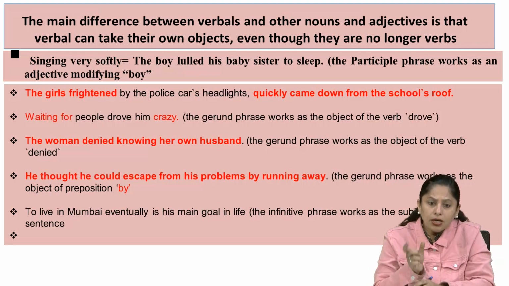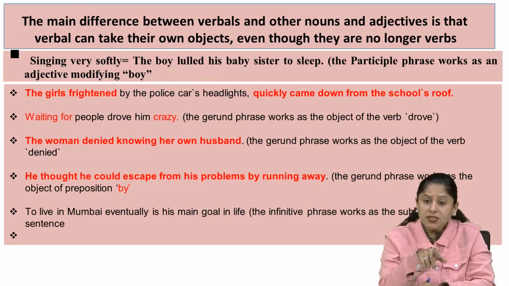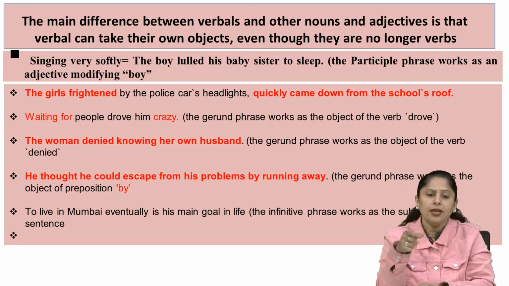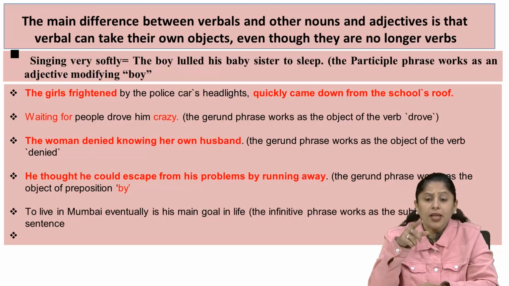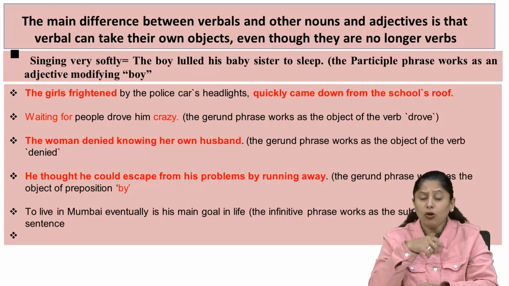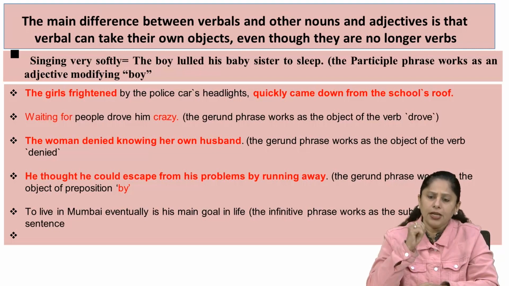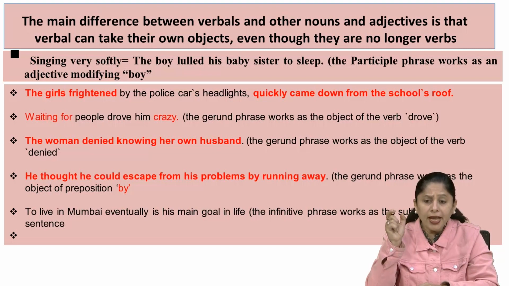Naturally, the word marriage is replaced by this whole phrase, and you will understand that to live in Mumbai eventually is an infinitive phrase, because the word to itself is used for the infinitive. Gerund shows the ing suffix on the verb.